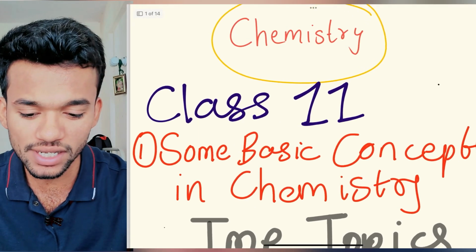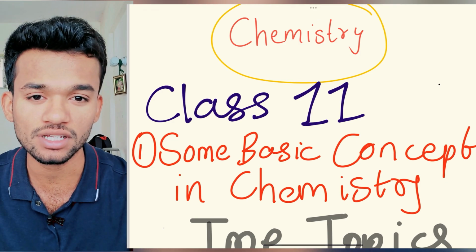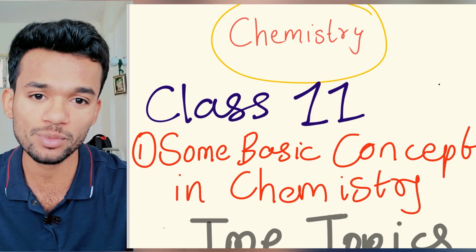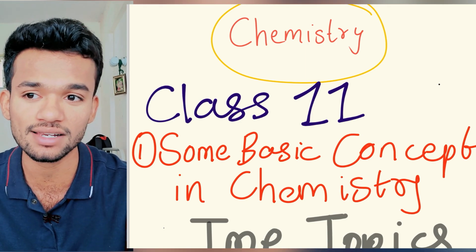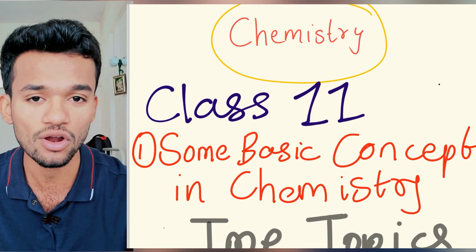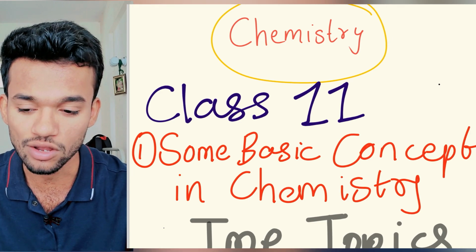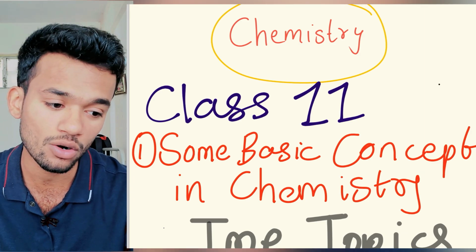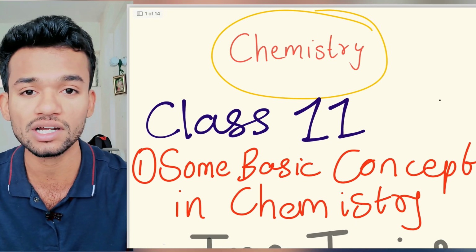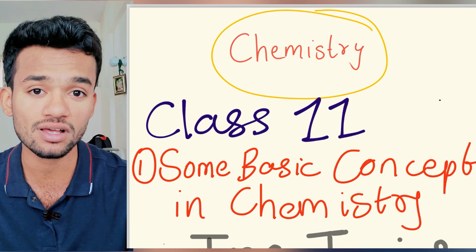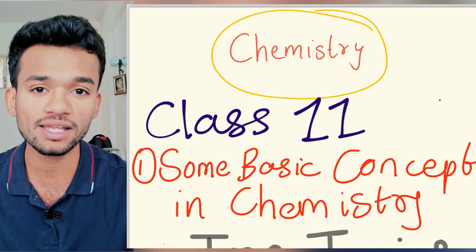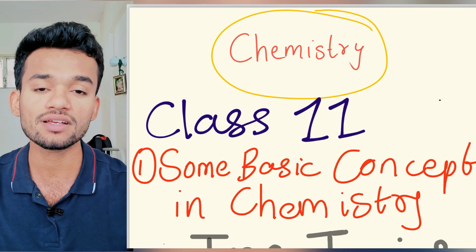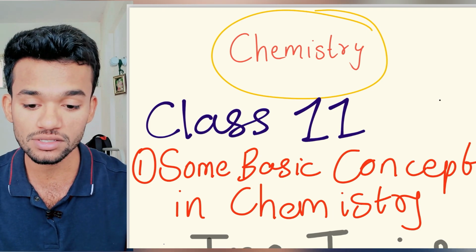The only reason, if at all you are weak in chemistry, might be that your basics are not good. If your basics are not good, that means the way you studied class 11 was not good. So make sure the concepts of class 11 are strong. If you want to score above 140 or 150, make sure that your basic class 11 topics are very strong, which will ultimately lead you to score very high marks in the NEET examination. Now we will be discussing lesson wise important topics in chemistry.